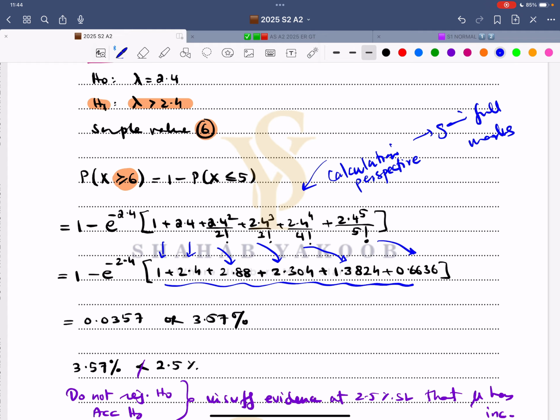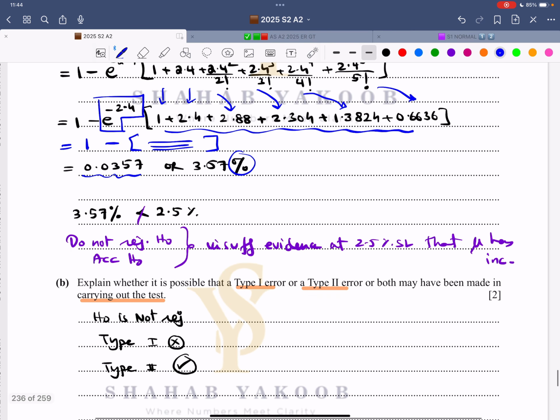Now plug this into the calculator, multiply with e raised to the power of negative 2.4, and then 1 minus whatever this value is after multiplication. Then you write down this answer. So you have to show all the working. And then I converted it to a percentage. Why did I convert it into a percentage? So that we can compare this percentage with the significance level. If it's lesser, reject H0. If it's not lesser, do not reject H0. You have to accept H0.